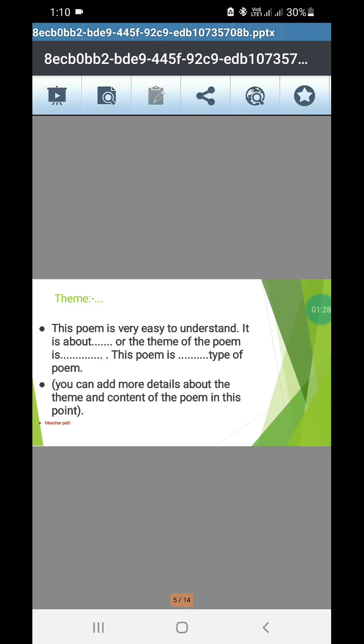Again take the example of poem number 1. This poem is very easy to understand. It is about, or the theme of the poem is freedom and optimism. This poem is inspirational type of poem. So this way we can add information here. More points can be added in the theme point.